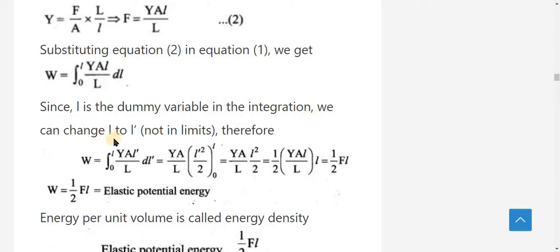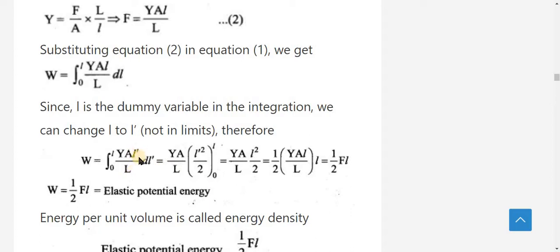We can change l to l dash, that is the change in length, not in limits. Therefore, W is equal to the integration from 0 to L of YA l dash divided by capital L into dl dash.